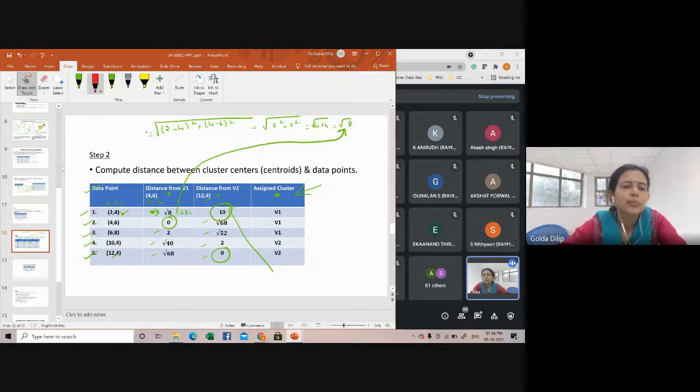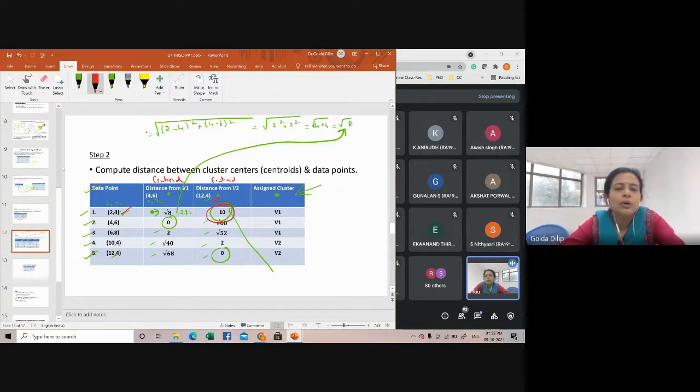Okay, so you can see here for the data point 2, 4, the distance from centroid V1 is square root of 8. So this is a centroid, this is also a centroid. Okay, 2 centroids what we have got. For the data point 2, 4, the distance from centroid V2 is 10.